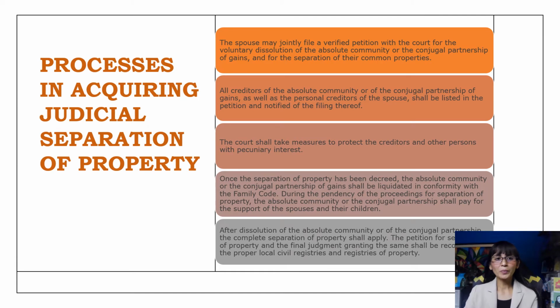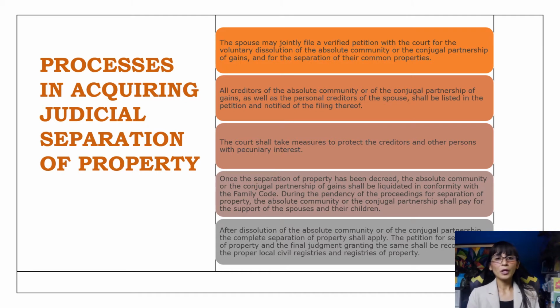Let's talk a little about the process of acquiring judicial separation of property if you are to change your property relations in the course of your marriage. First, the spouses may jointly file a verified petition with the court for voluntary dissolution of the absolute community or the conjugal partnership of gains and for the separation of their common property. So these are the steps that you need to take. For instance, your property relations during the marriage was absolute community or conjugal partnership, and you want to convert it into a separation of properties.